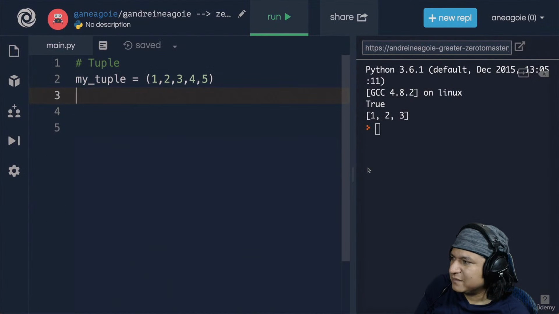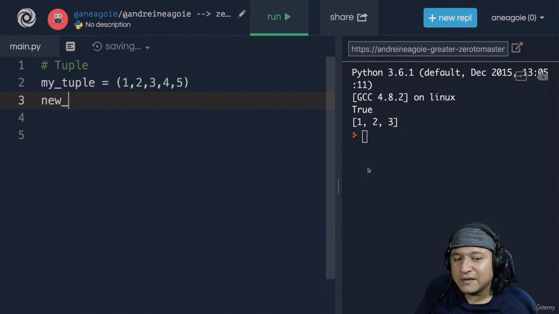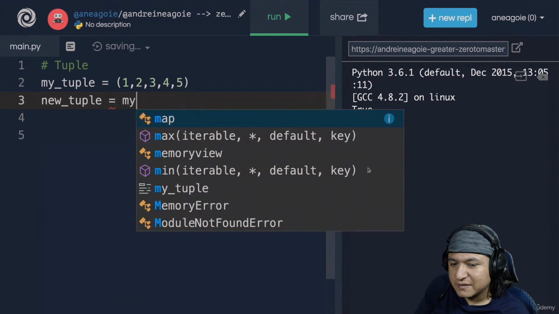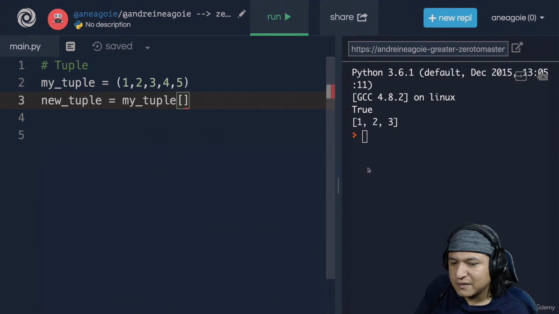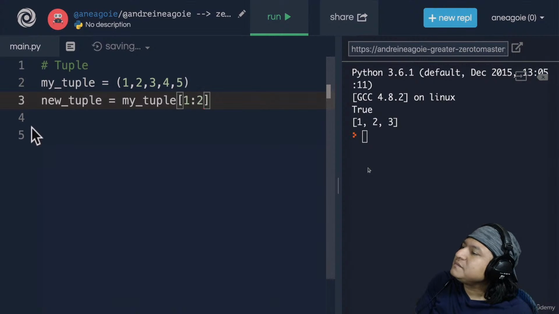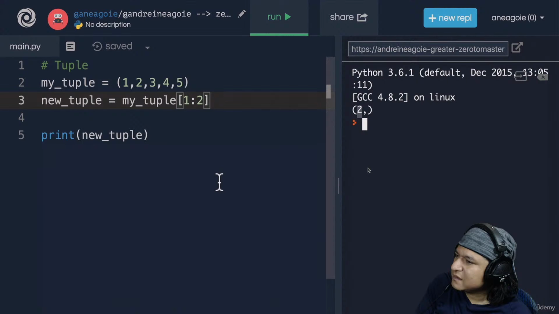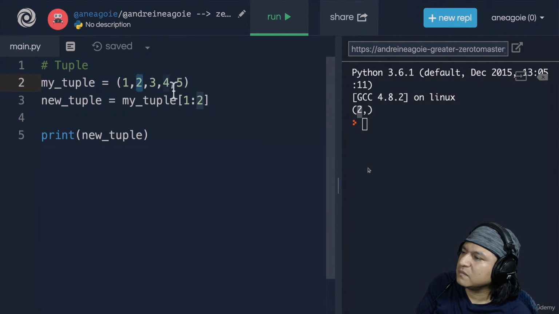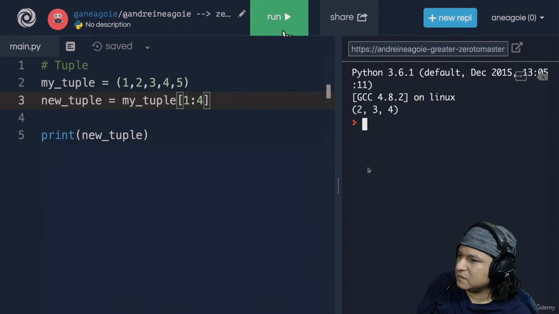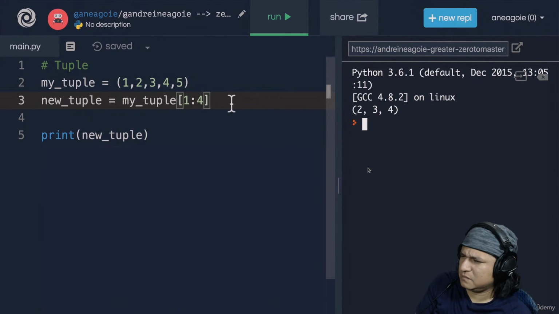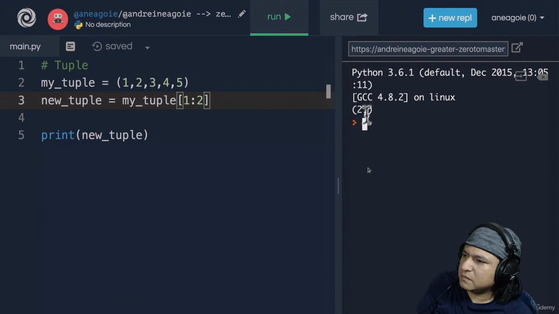Tuples, like I said, are quite similar to lists. So if I read the notes for tuples, I'll use my tuple and then slice the tuple. For example, if I do 1, 2 like this and print the slice, I'm going to get 2 with a comma. Why is that? Well, we start at 0, 1 and end at 2. If I did 4 here and click run, I get 2, 3, 4. It's still a tuple, but you have to remember that a tuple that only has a single item tends to have this little comma at the end, but it's still a tuple.